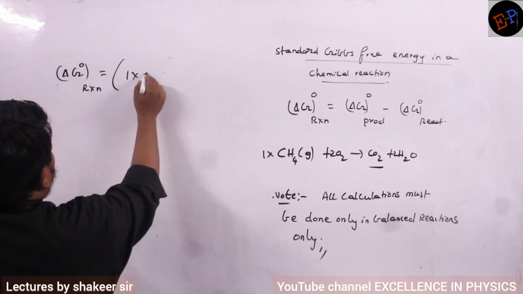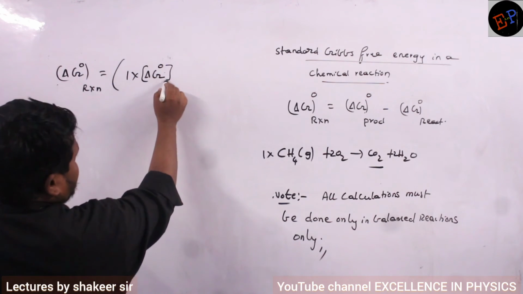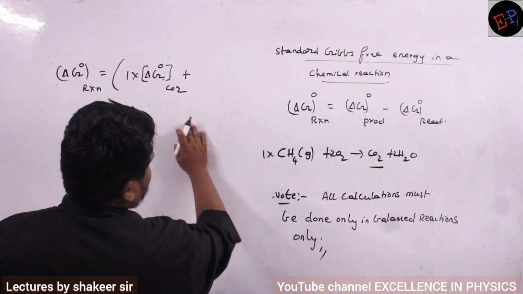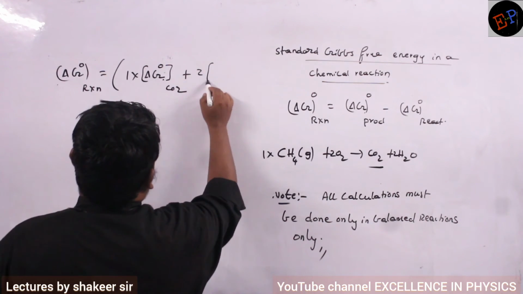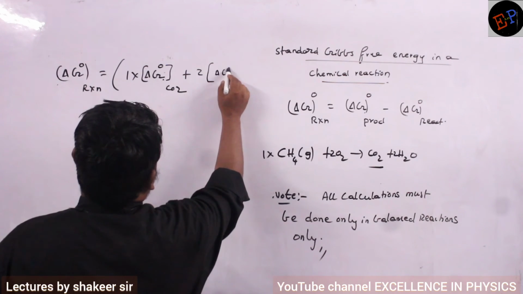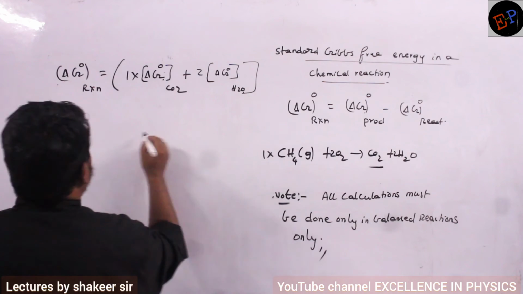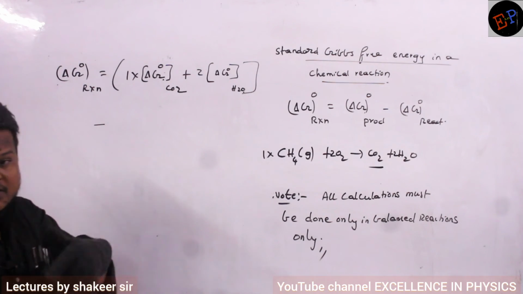So 1 multiplied by the change in standard Gibbs free energy of CO2, plus, now what is the second product released? 2 moles of water. So 2 multiplied by the standard Gibbs free energy of water, clear? Minus, now I have to write the change in Gibbs free energy of the reactants.